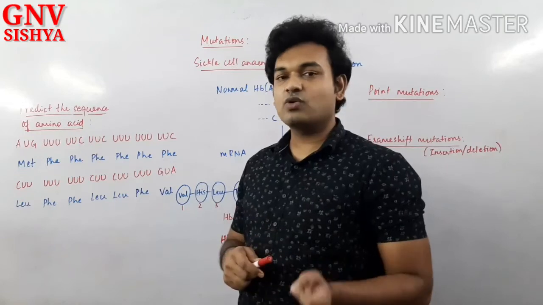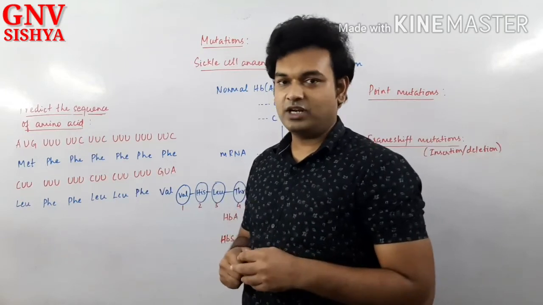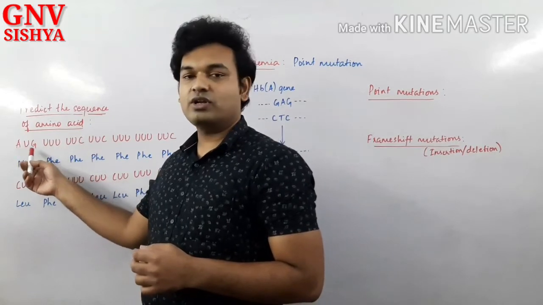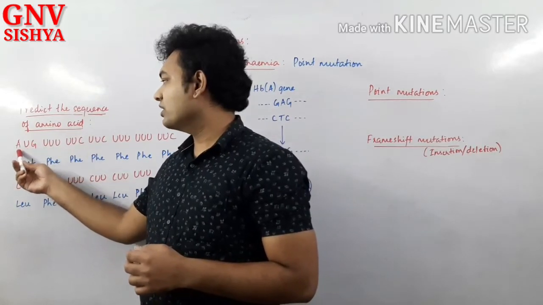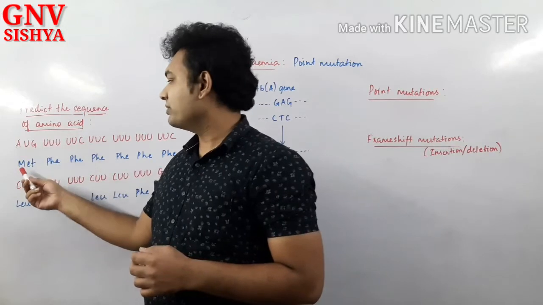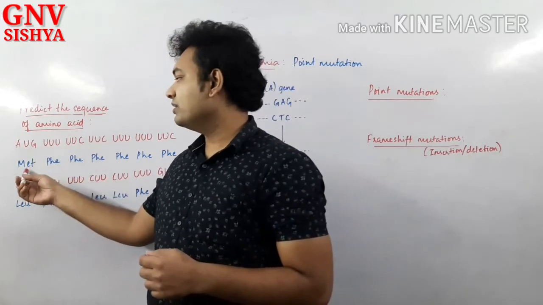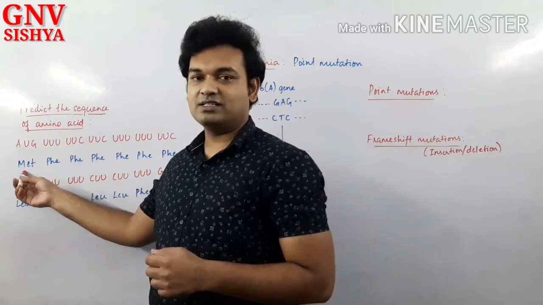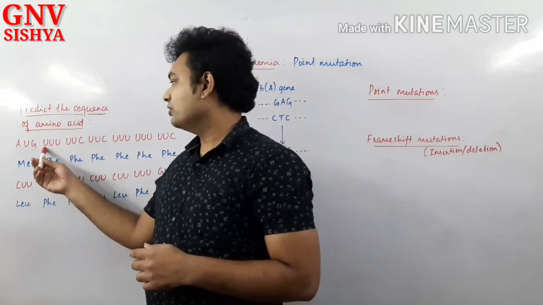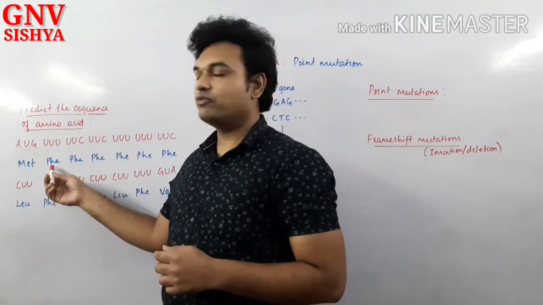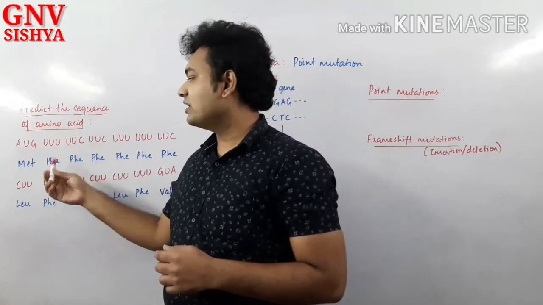That is why the genetic code is said to be contiguous. Are you understand? Right. So each of these 3 nucleotides will form a codon. So here AUG is a codon which represents methionine. So after the process of translation, what will happen? The amino acid methionine will be formed. UUU represents a codon for phenylalanine. So therefore, after translation, phenylalanine will be formed.